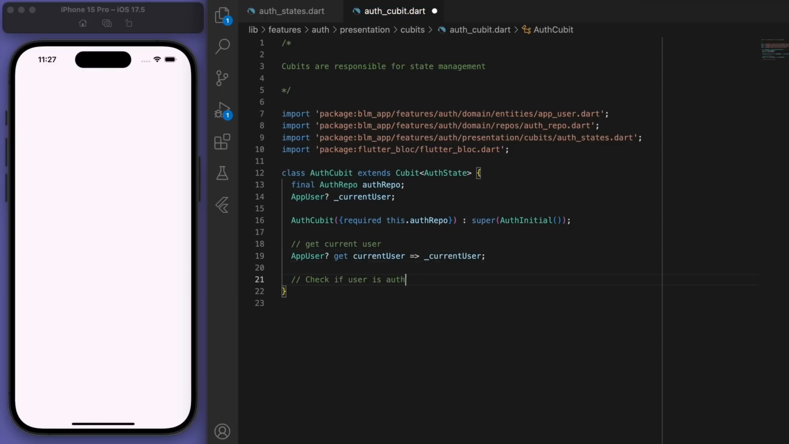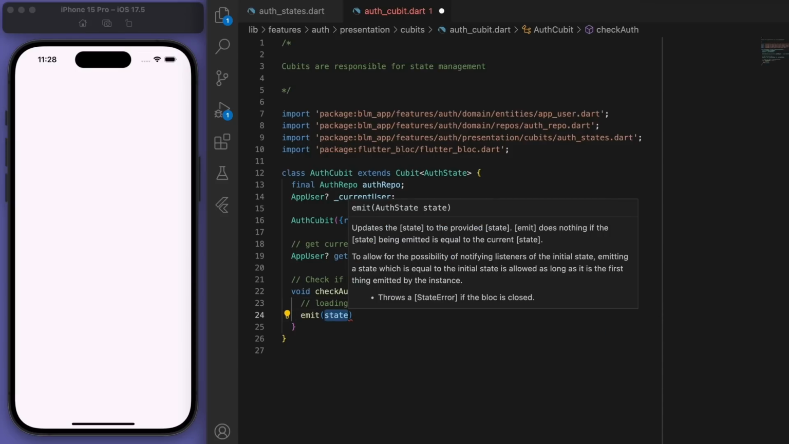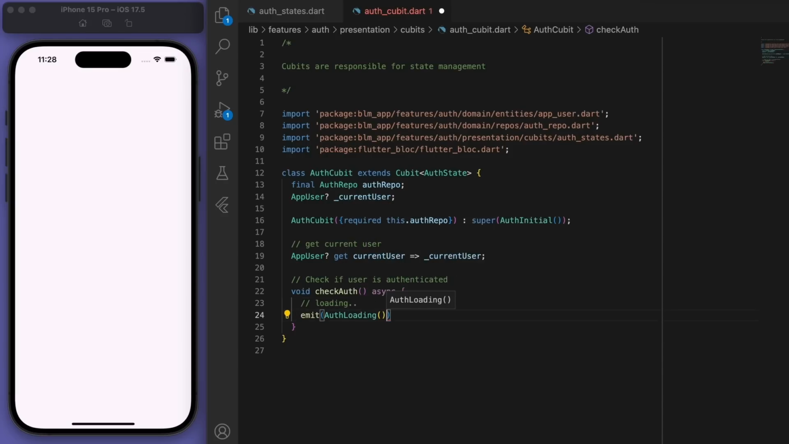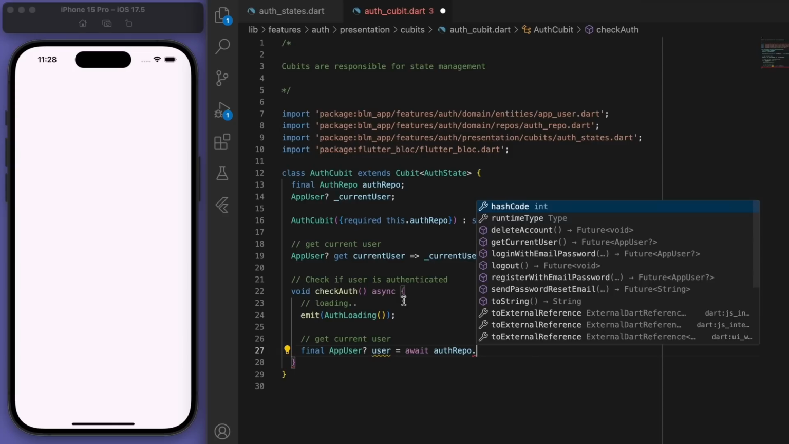So I want to have a method to check if the user is authenticated. And so when I call this method, we can start loading. And you can see I'm going to emit this auth loading state. So we're telling the code and the app right now that we are loading. And so while that's loading, let's get the current user from our auth repo.